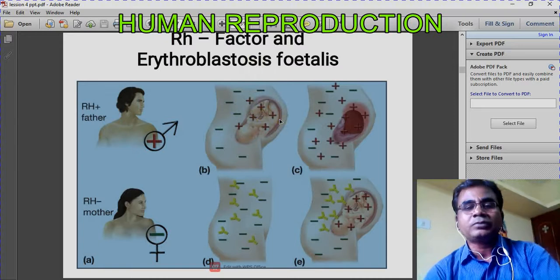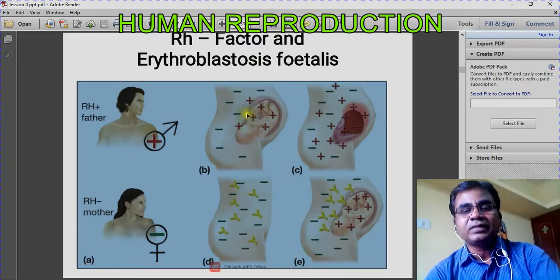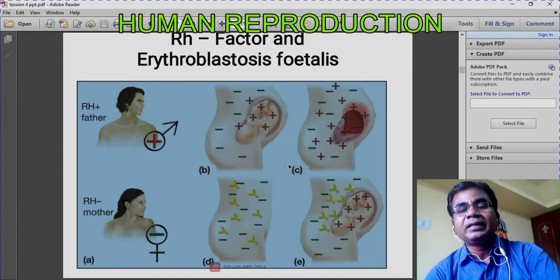Problems come only at the time of delivery, when the embryo has matured fully and is ready for delivery. During delivery, blood vessels in the uterus rupture, and there will be mixing of blood. As a result, the fetus's blood enters the blood of the mother.